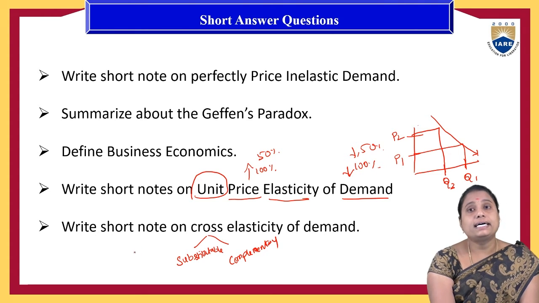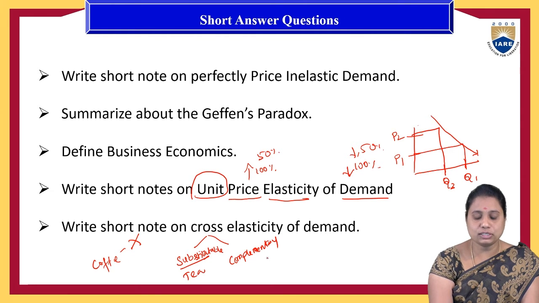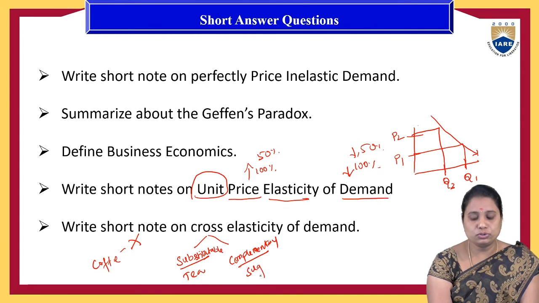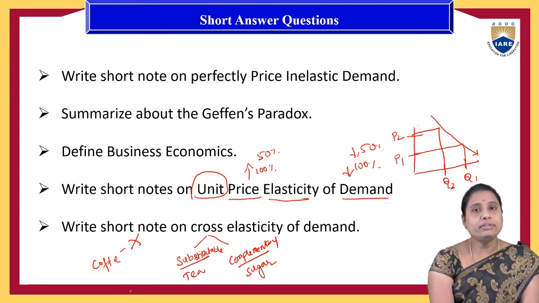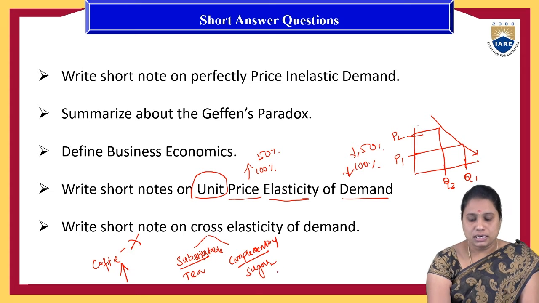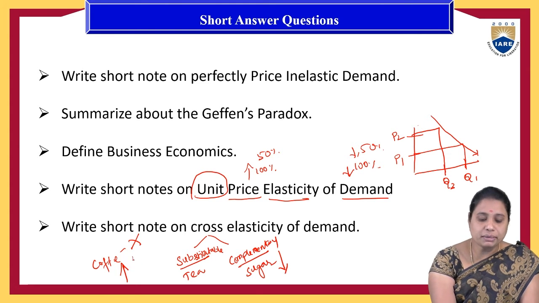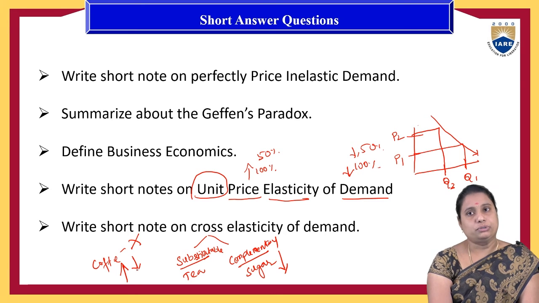Let us say X is a product and X is coffee. The substitutable product is tea, whereas the complementary product is sugar. If the coffee price increases, then sugar demand will reduce, because coffee demand will also reduce.